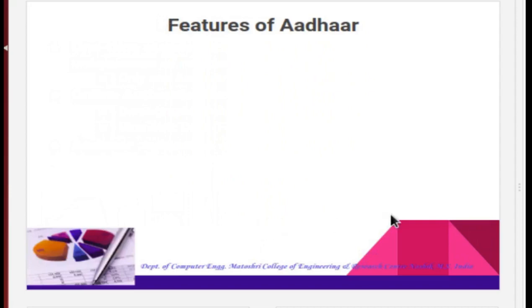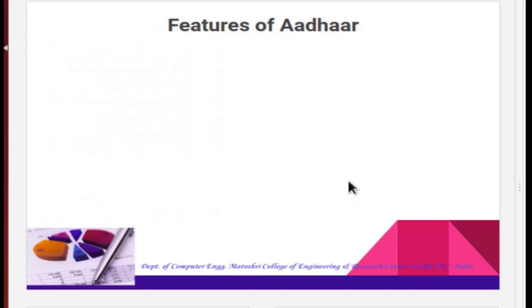Next, we will see the features of Aadhaar card. Here we will discuss the major features of Aadhaar. From a computer engineering point of view, to understand the existing system, we must learn the features of a system.